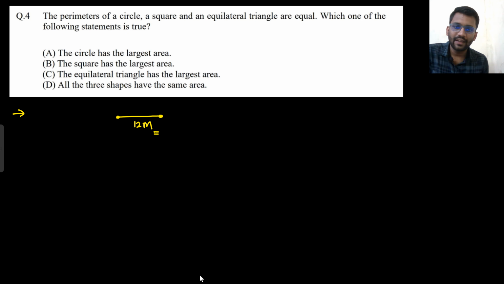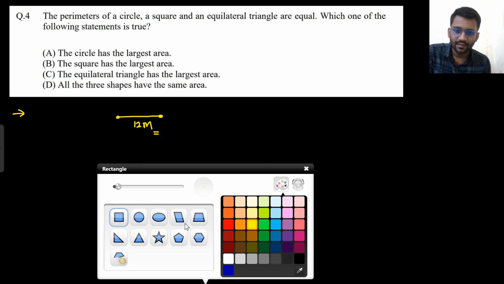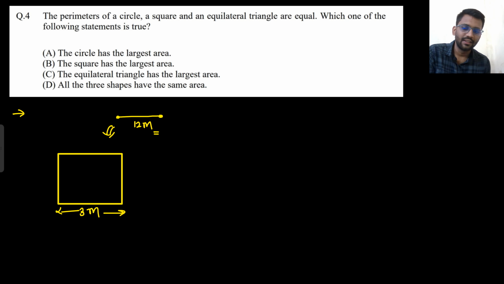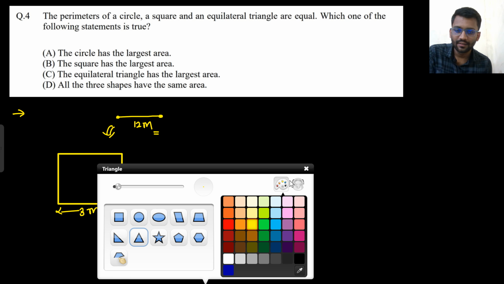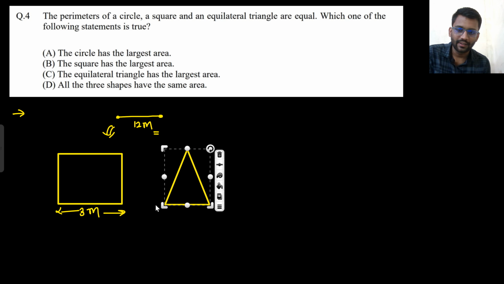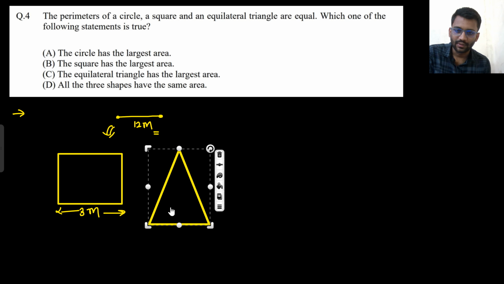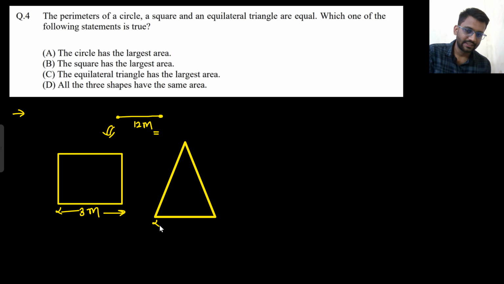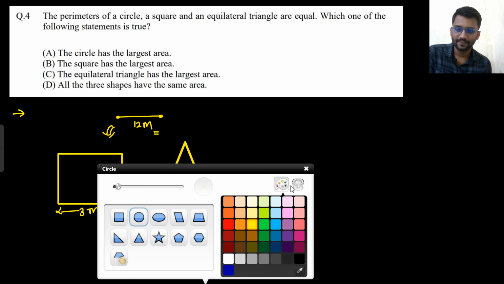So from that, first I am making a square. From 12 meter I am making a square. So what would be the size of one side? That would be 3 meter, right? 3, 3, 3, 3. Then I am making an equilateral triangle. Equilateral triangle it is. So it should look like that only. Okay. So what would be the size of one side? That would be 4 meter, right? 4, 4, 4. And then I am making a circle.